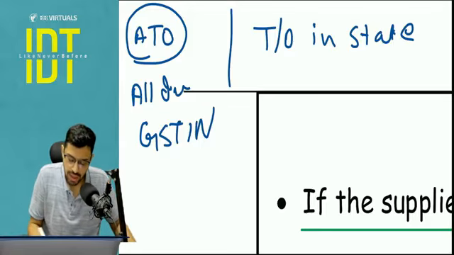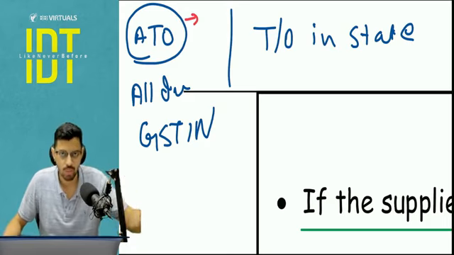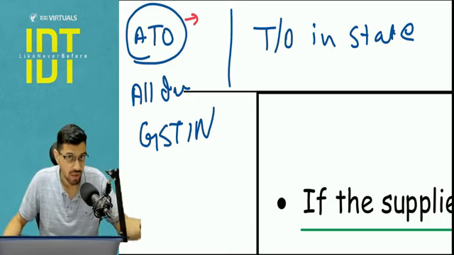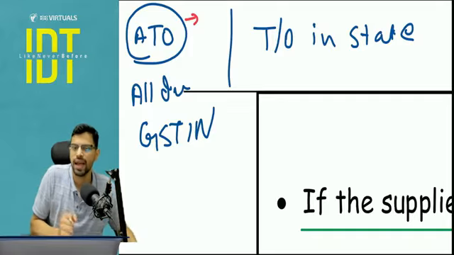Now where do we use aggregate turnover? We use it wherever we have to see the level of the company operating, for example in composition scheme, for example in liability for registration, for example in QRMP scheme in returns. So there we use the aggregate turnover.